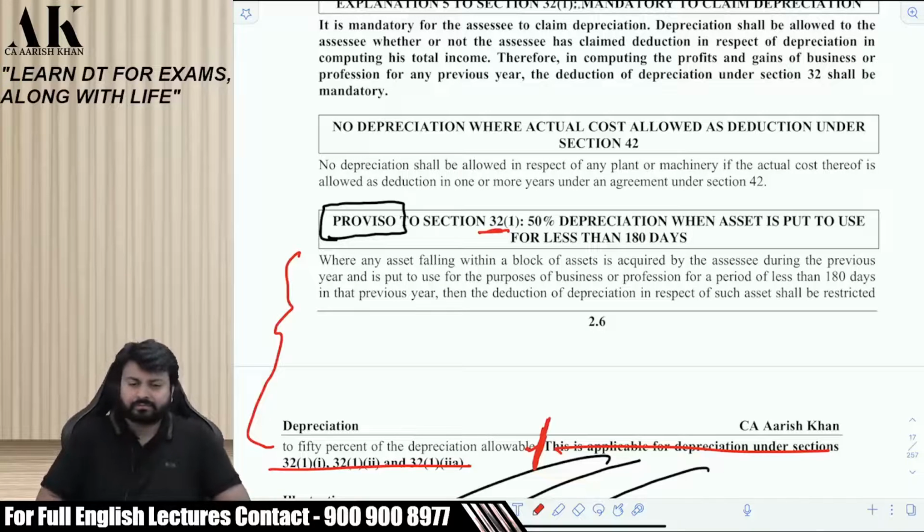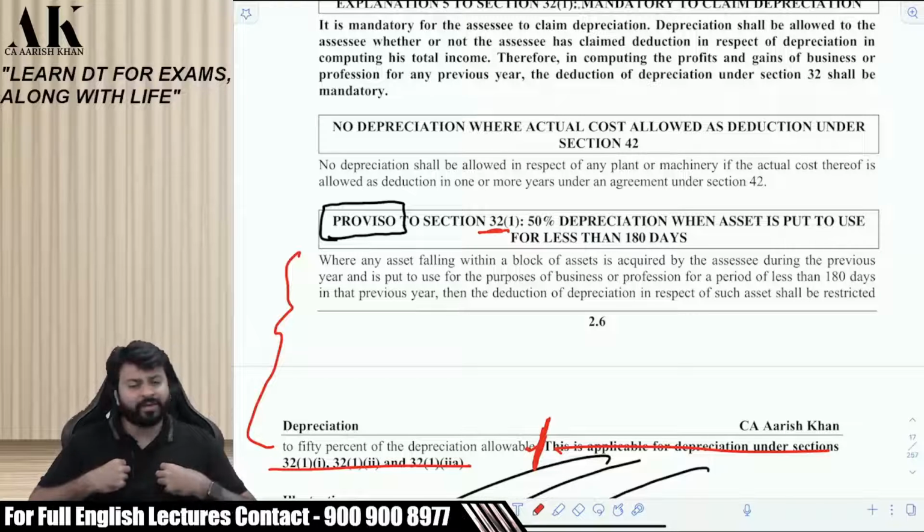Shall I read? You have done this in CA Inter also, right or not? But today you will learn what kind of blunder you have made in Inter. Let's read. And go and ask your respective teacher why you have not taught us this particular point. Let me read. Where any asset falling within a block of asset is acquired by the assessee during the previous year.